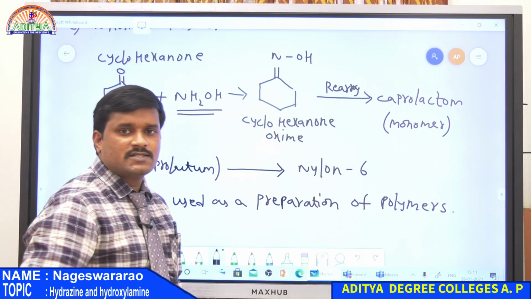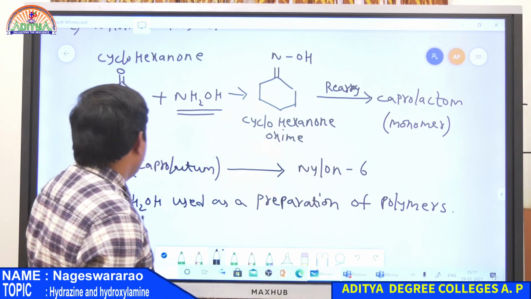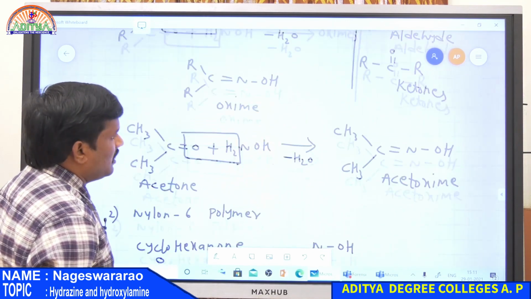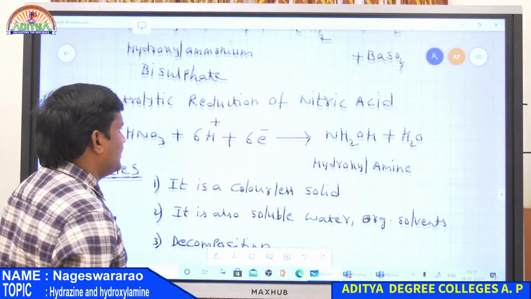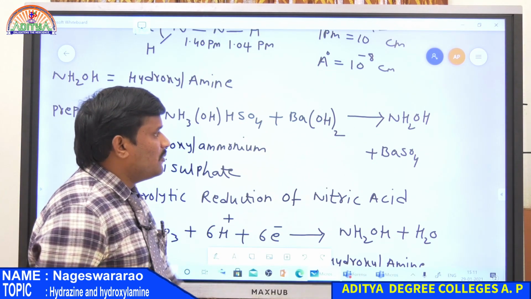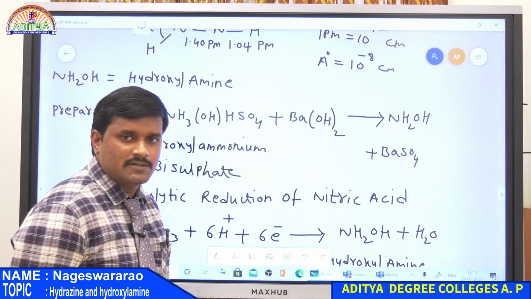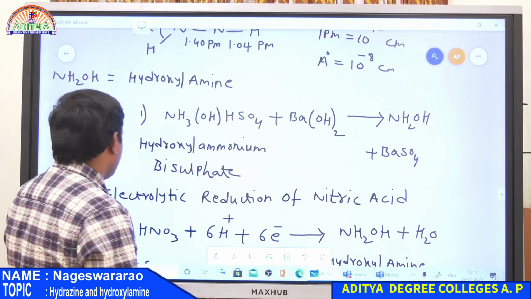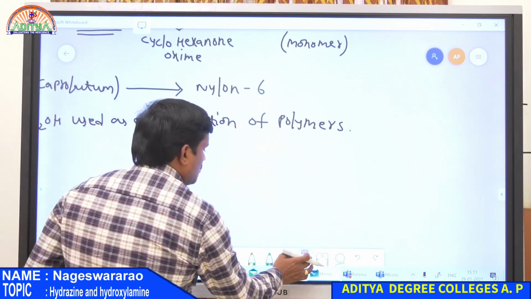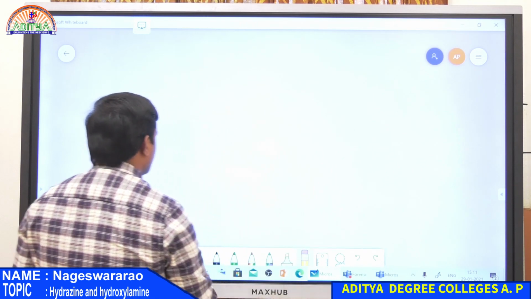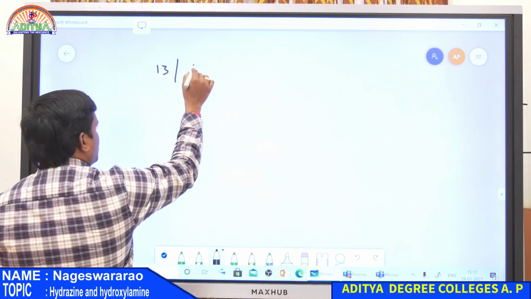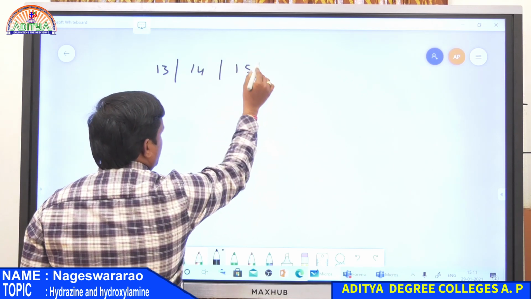So these are the uses and properties of NH2OH. In this class we discussed two compounds: the first one is hydrazine, and the second compound is hydroxylamine. These are two important compounds of 15th group elements. So totally we completed the compounds of 13th group elements, 14th group elements and also 15th group elements.